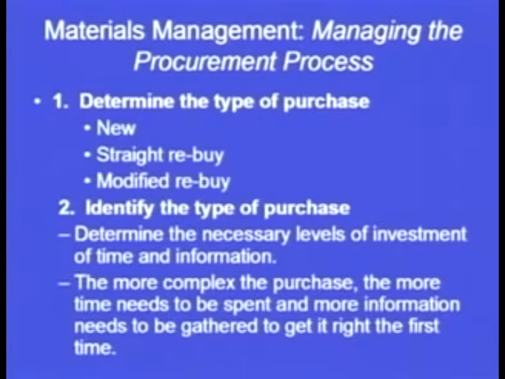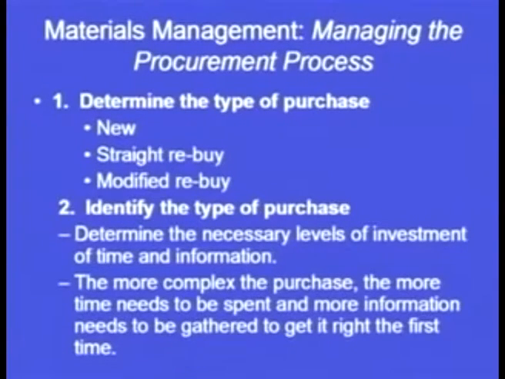Determine the necessary levels of investment of time and information, that is, how much time will be required for this process and what information will be required. Suppose the item that we are going to procure is a proprietary item, then it can be bought directly because there will be only a single supplier for that particular thing. Now we can also see that the more complex the purchase, the more time needs to be spent and more information needs to be gathered to get it right the first time.